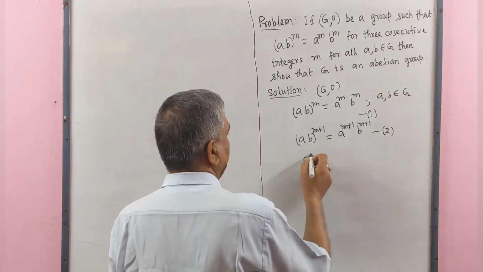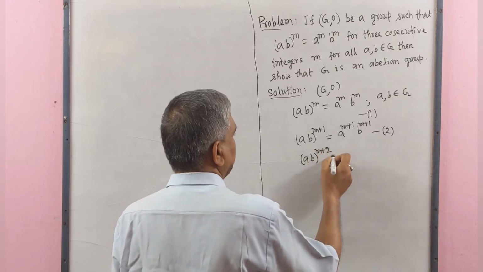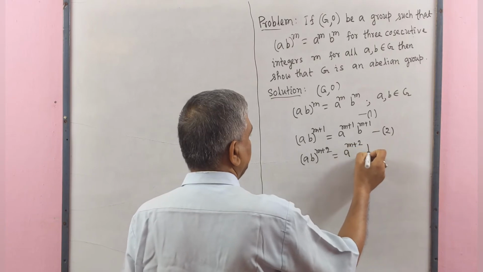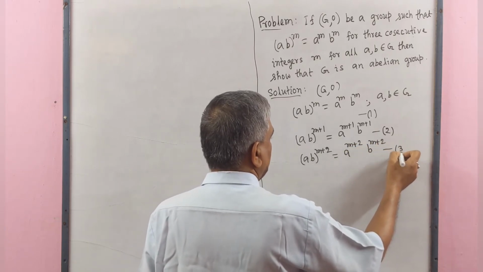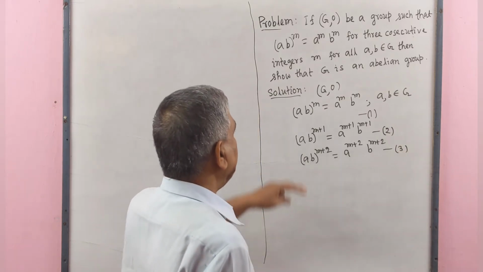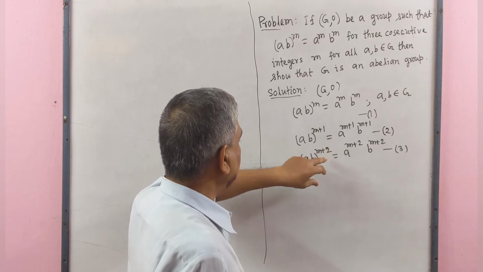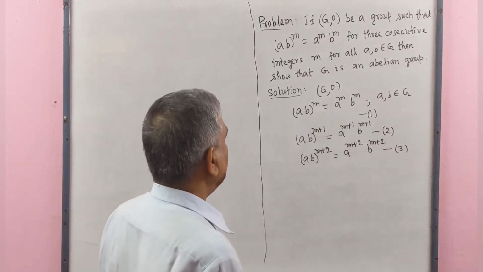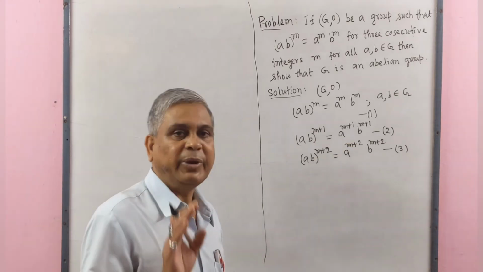Next, (ab) to the power m plus 2 equals a to the power m plus 2 b to the power m plus 2, for the three consecutive integers m, m plus 1 and m plus 2. This formula is applicable. Now we have to show that G is an abelian group.